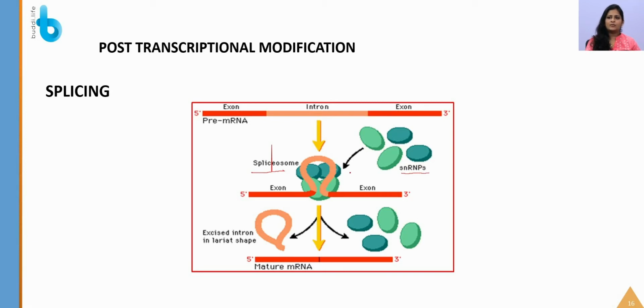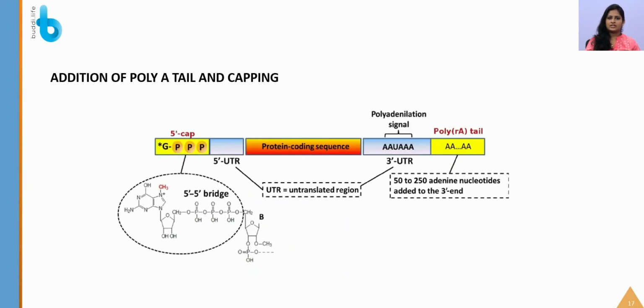The spliceosome helps in cutting off introns and joining the exons, and you can see that these exons are being removed, and this is a mature mRNA molecule in which there are no introns or intervening sequences. Apart from splicing, we also have two more modifications. One is poly A tail addition, the polyadenylate addition, containing about 50 to 250 adenine nucleotides added to the 3' end.